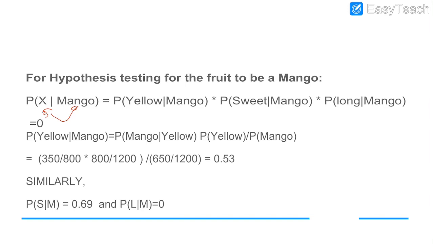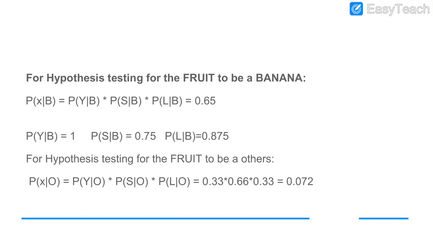How do we get the probability of X given mango? It is P of yellow given mango, P of sweet given mango, P of long given mango. What is the probability of occurrence of yellow, sweet, and long? The probability of yellow given mango is 0.53. Similarly, the probability of sweet given mango is 0.69, and the probability of long given mango is 0. So 0 multiplied by anything is 0, so the total probability of occurrence of X for mango will be 0.